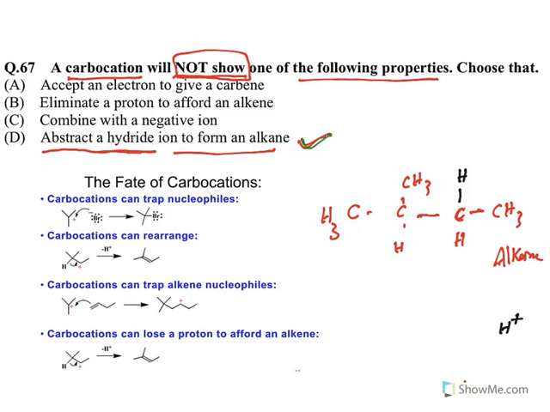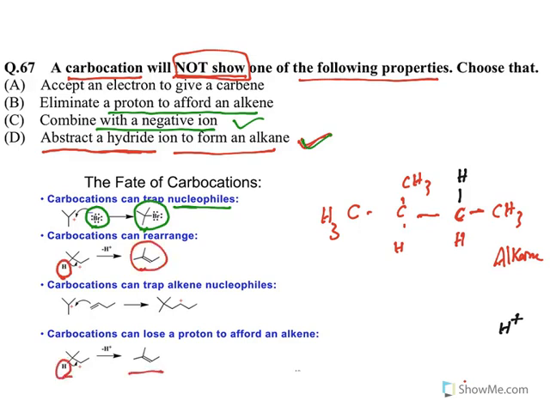Now coming to the next one, combine with a negative ion. A carbocation can trap a nucleophile. A nucleophile is nothing but a negative ion. It combines with a negative ion and gives this product. So this is also true. It can combine with a negative ion. Now, eliminate a proton to afford an alkene. Look at this, what is happening. It can eliminate a proton and form this alkene.